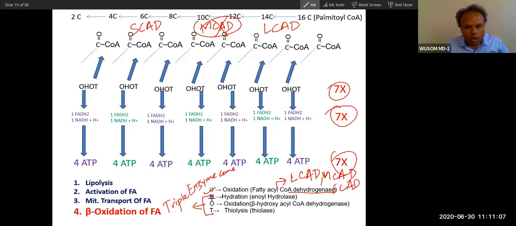So this will cause you, even if you don't remember the enzyme, no problem. Just remember the step. Hydration: one enzyme will cause hydration, called hydratase. The other enzyme causes oxidation, called dehydrogenase. And the third enzyme will remove that acetyl coenzyme A. This is called thiolysis. So OHOT is the process. So this is the triple enzyme.